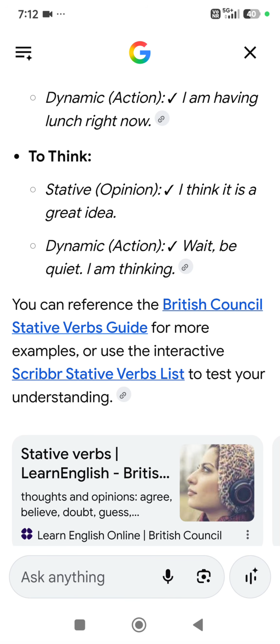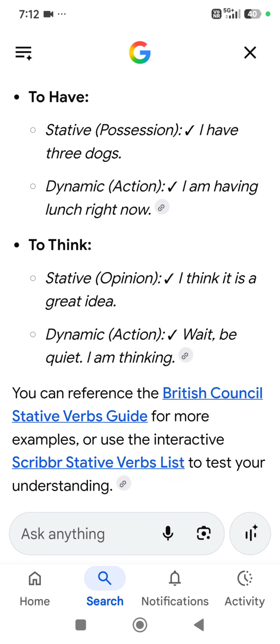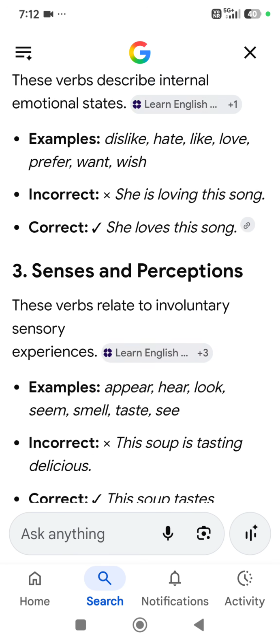Similarly, think. When it acts as stative, it is opinion: "I think it is a great idea." But "wait, be quiet, I am thinking" is also action. So when action is shown, we use the continuous tense. But when it is just opinion, the same word is used as a stative verb. So this is the difference. This is a small video I have made because of demand.